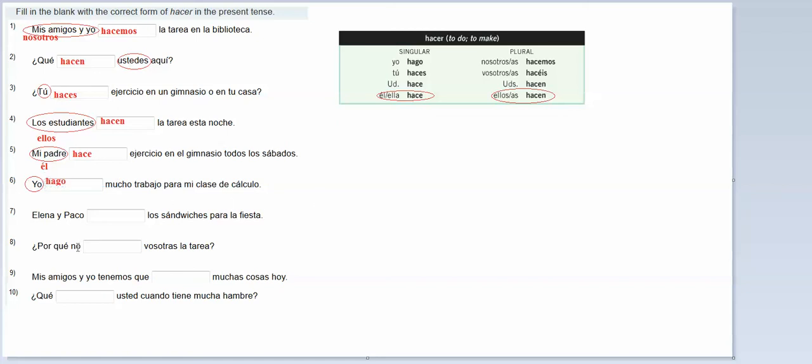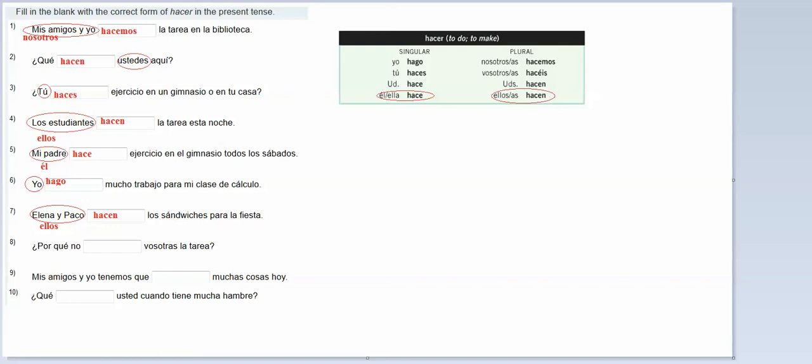Okay, here, Elena y Paco blank los sándwiches para la fiesta. Who's making the sandwiches? It's a statement, so I'm looking before the blank. Elena y Paco, which is the same thing as ellos. If I go over here, I already have it marked. I have ellos, which is hacen, and that's what I would put here. Elena y Paco hacen los sándwiches para la fiesta. ¿Por qué no blank vosotras la tarea?